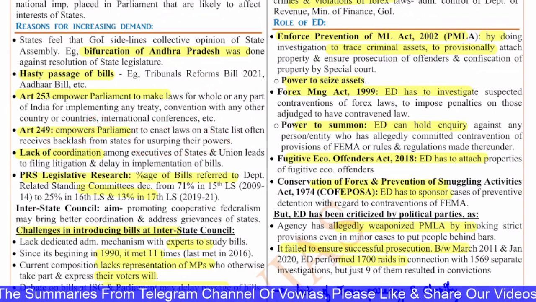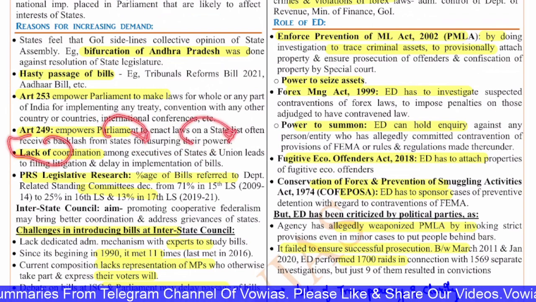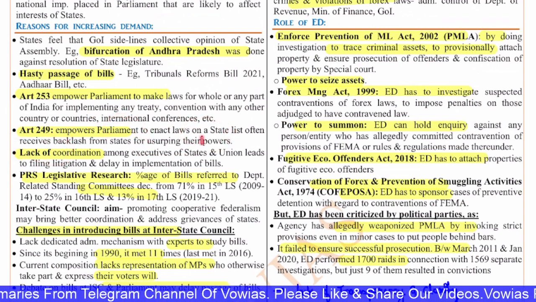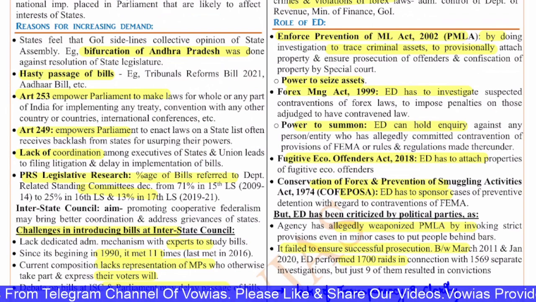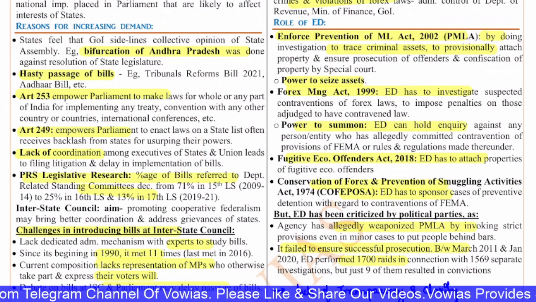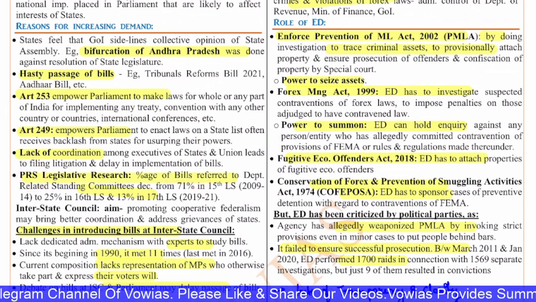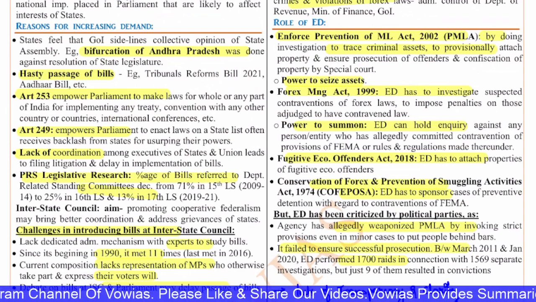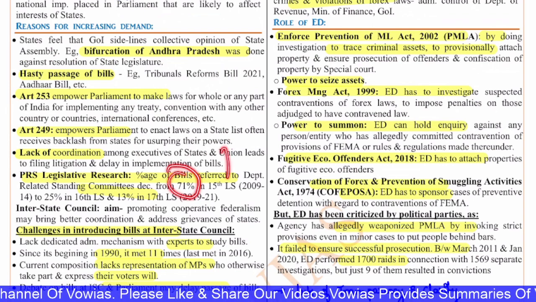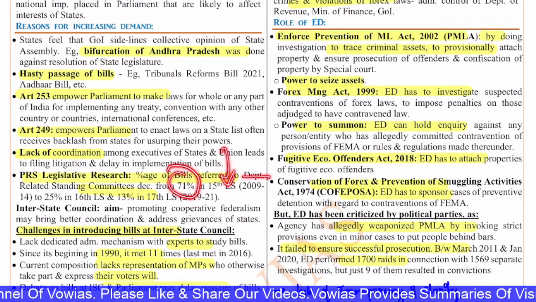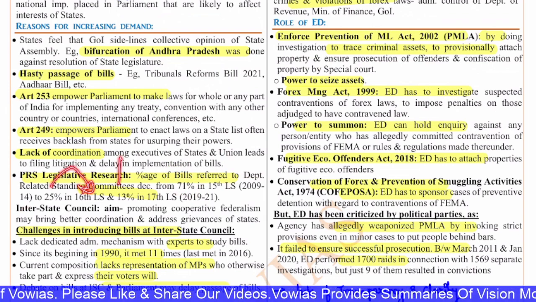And the lack of coordination among the executives of the state and the union leads to litigation and delay in the implementation of bills. So to bridge this trust deficit, this kind of thing will be helpful. Also according to PRS, the percentage of bills referred to the standing committees, especially the department related standing committees, has decreased from 71% in the 15th Lok Sabha, that is 2009 to 14, to 25% in the 16th and 13% in the current 17th Lok Sabha.